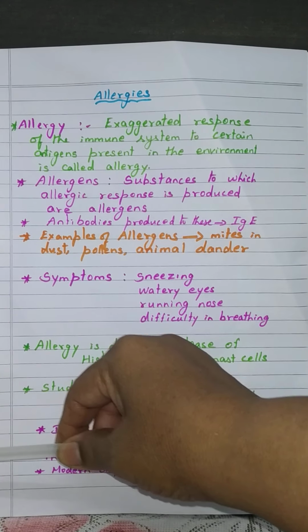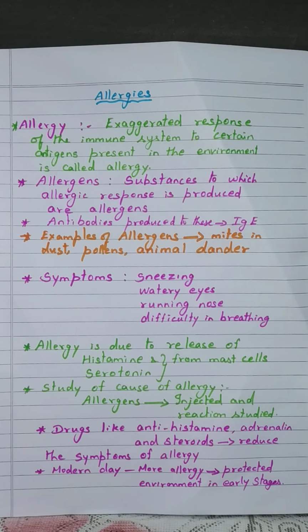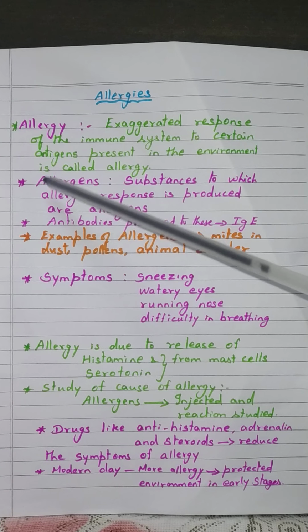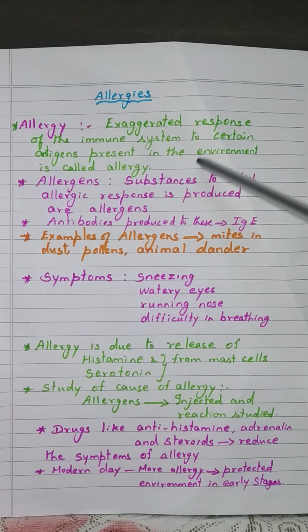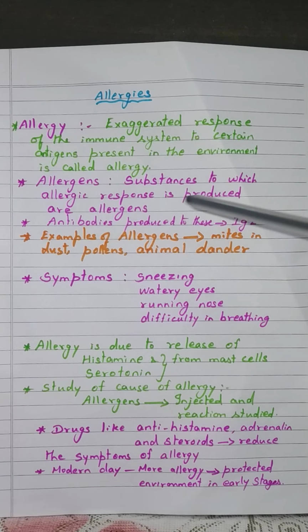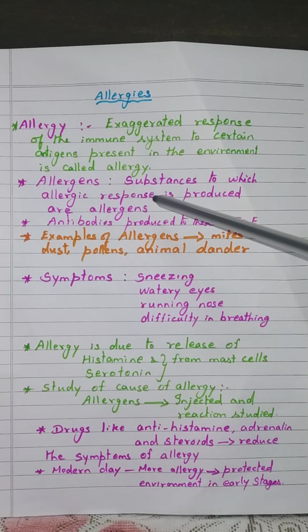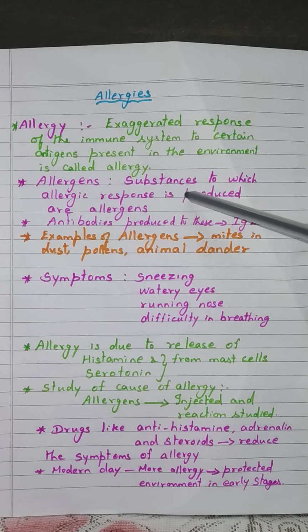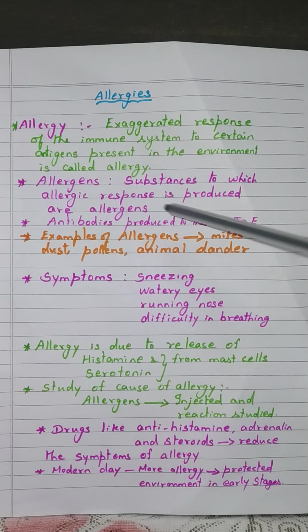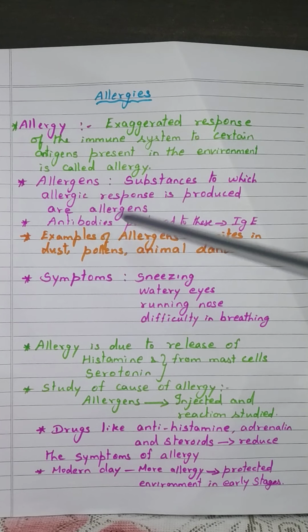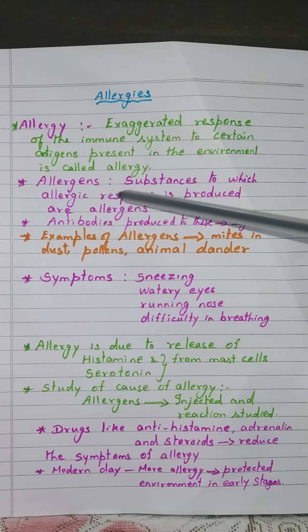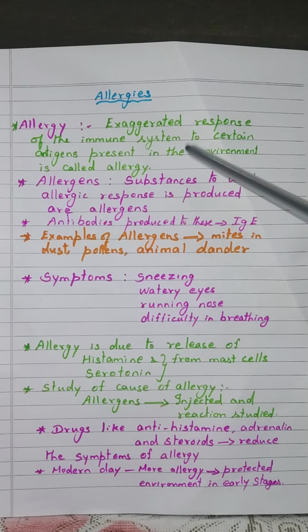An exaggerated response of the immune system to certain antigens, that is pollens or mites present in the environment, is allergy. And the substances, such as pollen grains and mites, to which an allergic response is produced are allergens. These substances that produce allergy in our body are allergens. It is very easy.